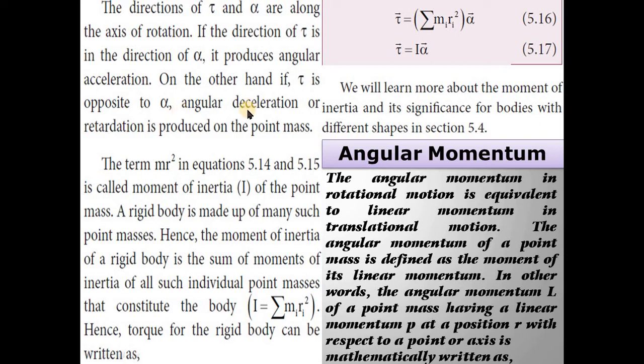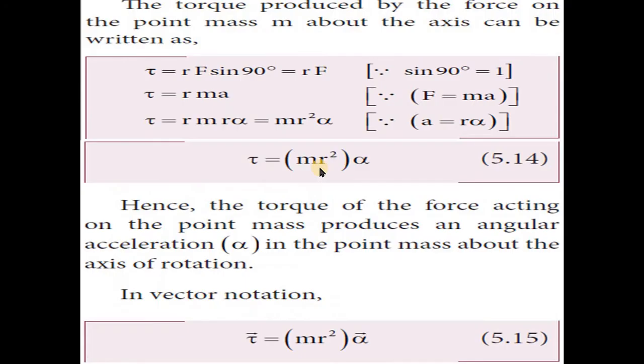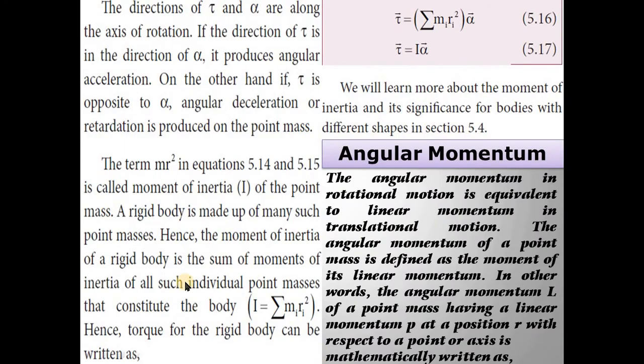Decreasing change of velocity is nothing but deceleration, that means negative acceleration. Angular deceleration or retardation is produced on the point mass. The term mr square means moment of inertia. I is equal to mr square. The term mr square in equations 5.14 and 5.15 is nothing but the moment of inertia I of the point mass.